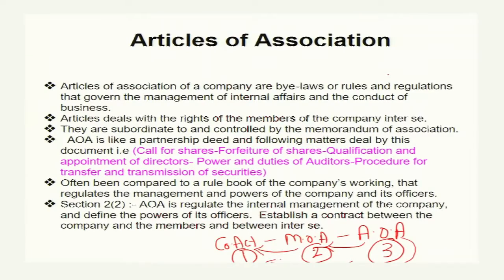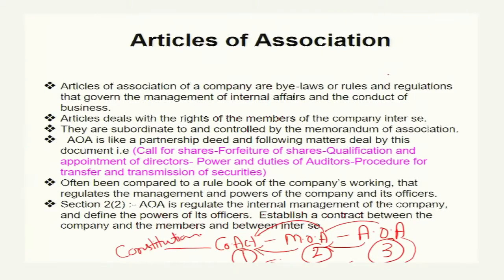The article of association is considered subordinate to the memorandum of association, and the memorandum of association is considered subordinate to the Company Act. And if we go into detail, the Company Act is bound to follow the provisions or the policy of the Constitution of India.